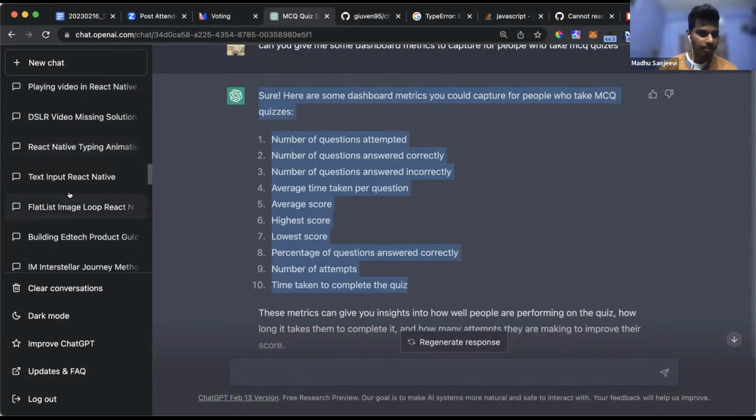I asked for 10 questions, it gave me 10. And I also asked, give me another 10 questions on a different topic. So not only code, which is one part, the content is the second. These two things are required for me to build my mobile applications for my startup.